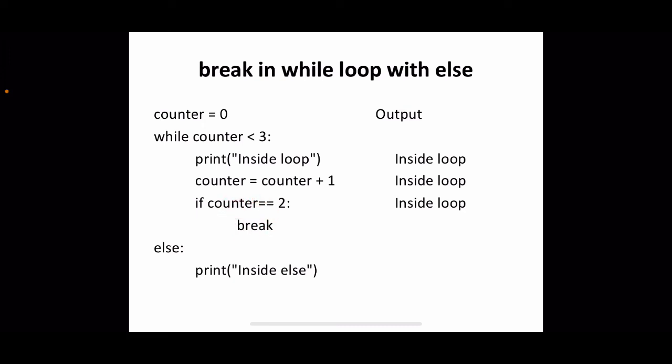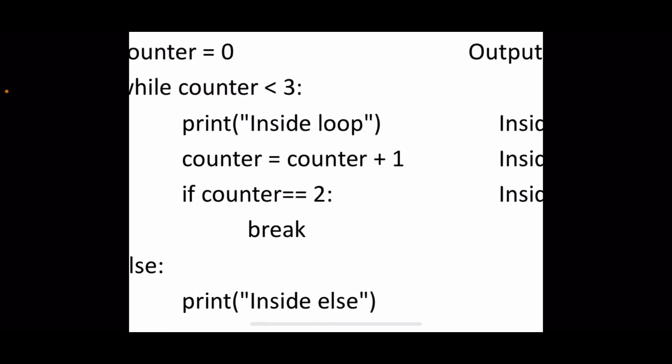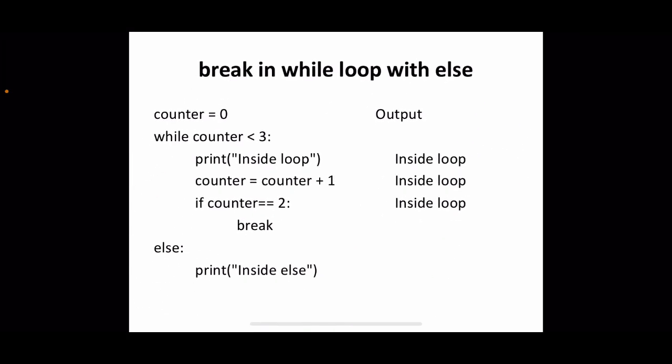Yeah, we are trying to print inside loop as long as this condition hold, that is counter is initially 0 and the condition is less than 3, and each time you are updating the counter to counter plus 1, right? So what happens here? Yeah, when the counter is 0 and 1, 2, these 3 times this inside loop will be printed. After that this condition become false, so the else part will be displayed, right? That is inside else will be displayed. But here we are inserting a new statement, if counter equal to 2, break.